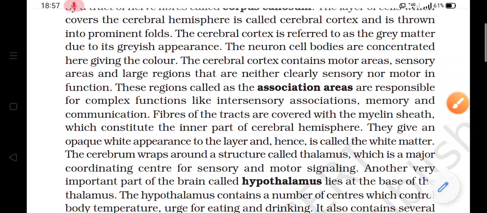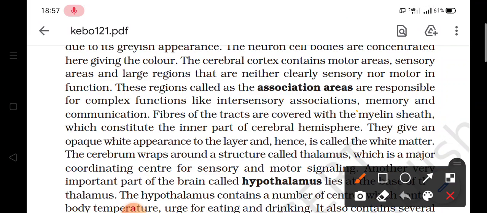And these association areas are responsible for the memory, for communication, and for other intersensory associations. You know, there are five sense organs in the body, and when these sense organs are associated with each other, then that association is also controlled by this area which is known as association area in the brain.